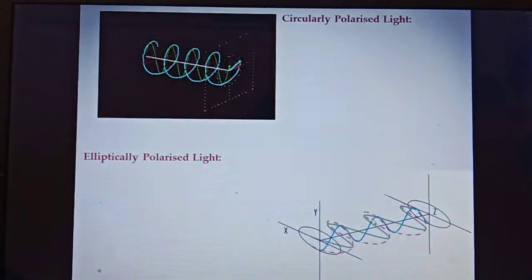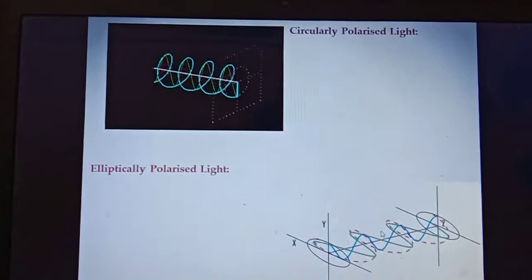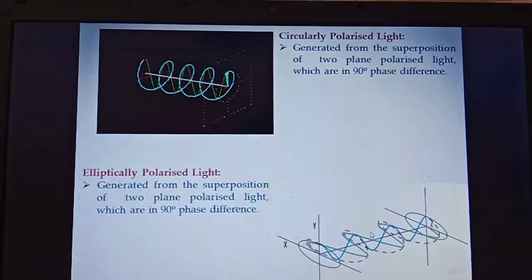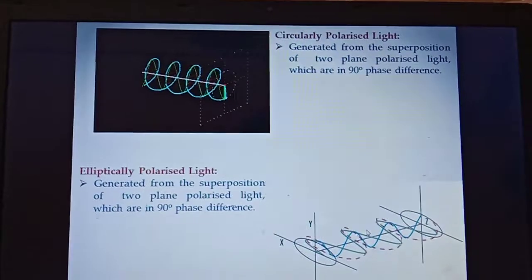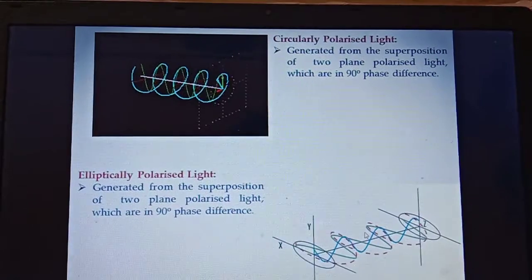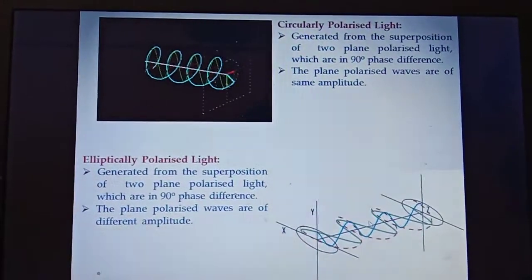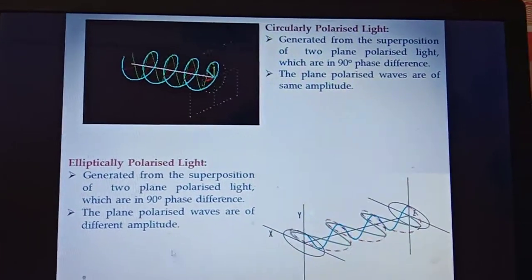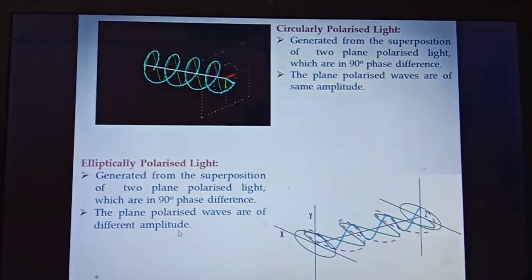Now come to the circularly polarized light and elliptically polarized light. The similarity in the two lights is that both lights are generated from the superposition of two plane polarized lights which are in 90-degree phase difference. So what is the difference? The difference is that for the production of circularly polarized light, two plane polarized lights are of the same amplitude, while for the production of elliptically polarized light, two plane polarized lights are of different amplitude.